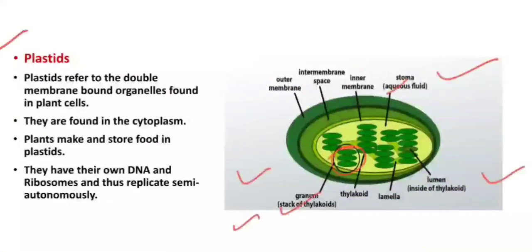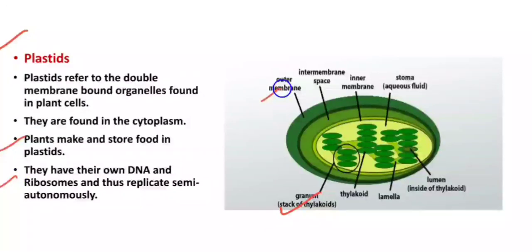Now the next organelle is plastids. Plastids are also double membrane structures. These are membrane bound organelles found in the plant cell, in the cytoplasm. These contain the pigment chlorophyll, which is mainly responsible for the synthesis of food by plants. Plants make and store food in plastids, and like mitochondria, plastids also have their own DNA and ribosomes, thus can replicate semi-autonomously.